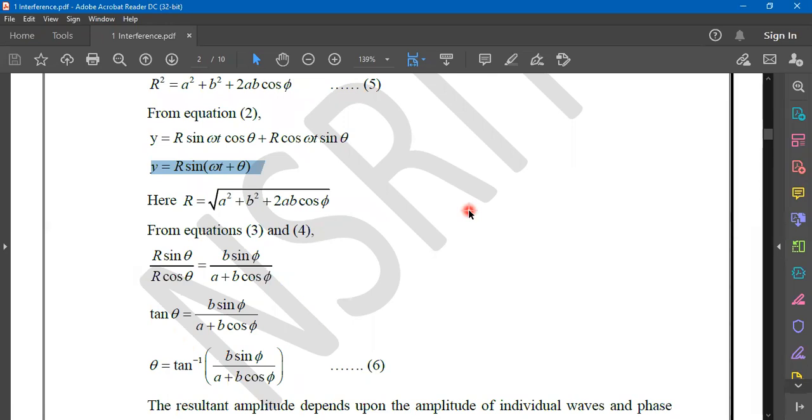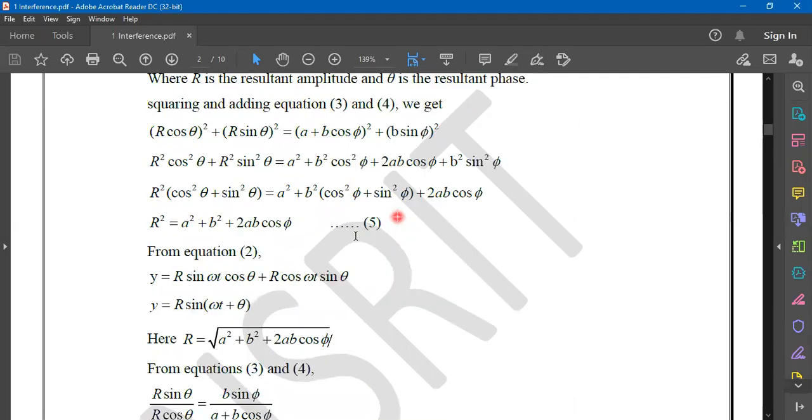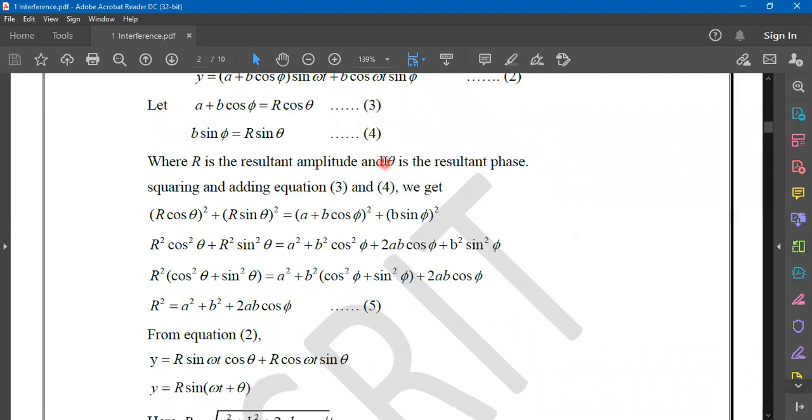The value of R is given by square root of a square plus b square plus 2ab cos phi, and the value of theta. We already specified here that theta is the resultant phase.